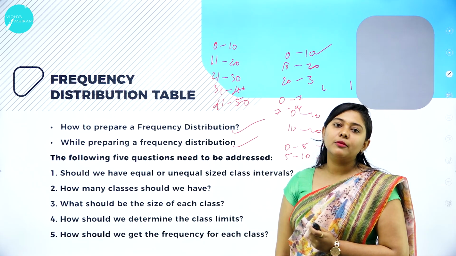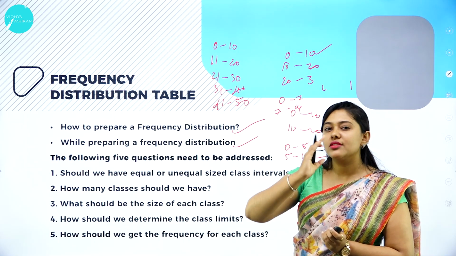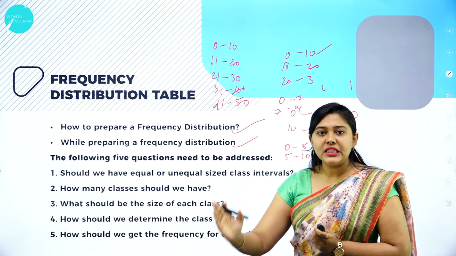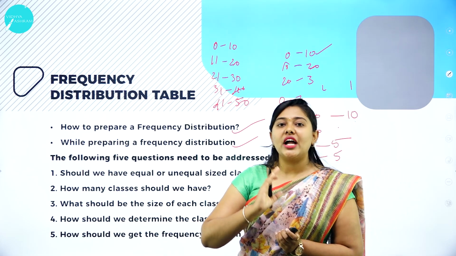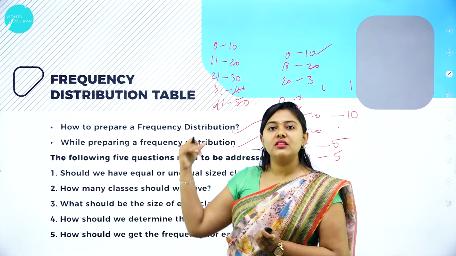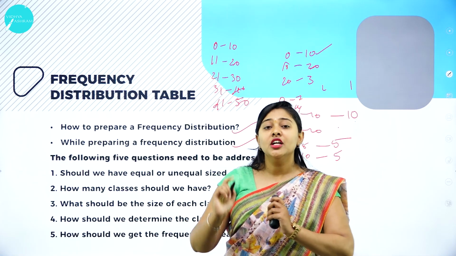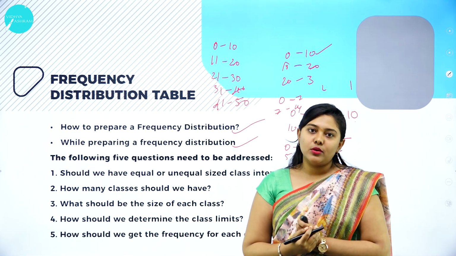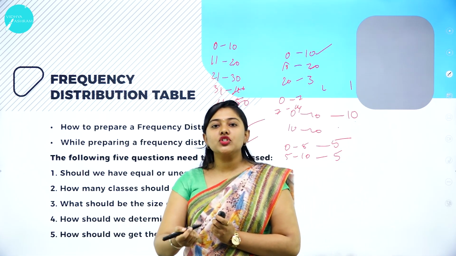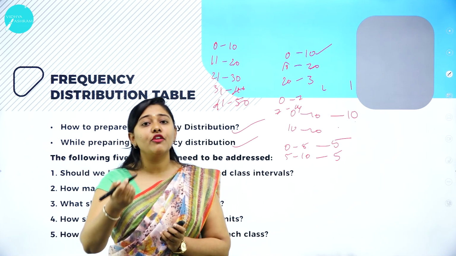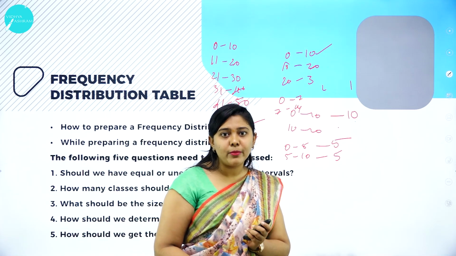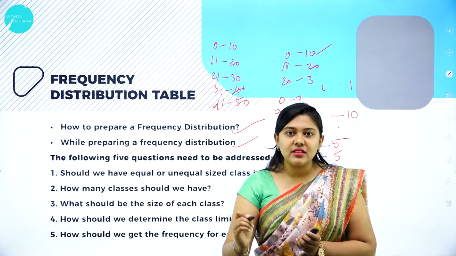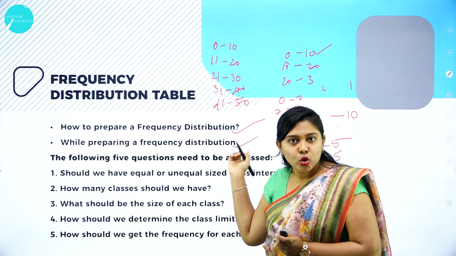So while constructing a frequency distribution table, we should determine the class limit. We should understand what the inclusive method is and what the exclusive method is, and whether to use the inclusive or the exclusive method. In your examination, they might ask you to prepare a frequency distribution table for 50 students by using the tally method with the help of the exclusive method.